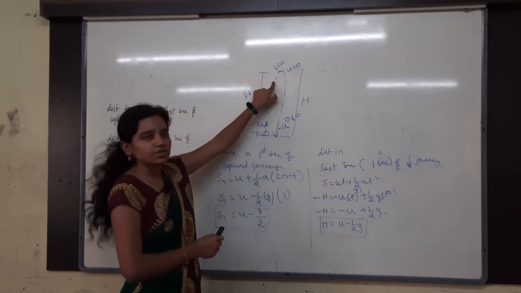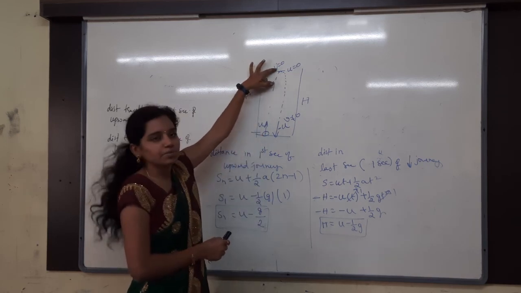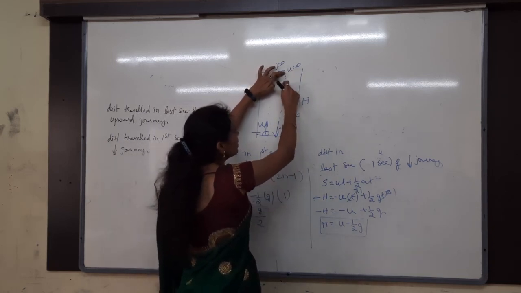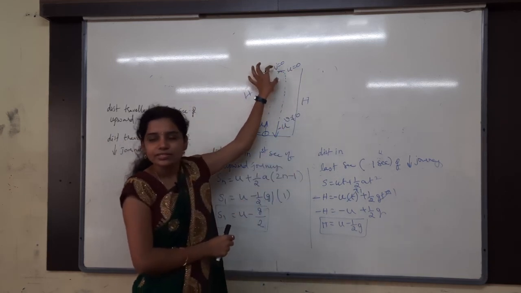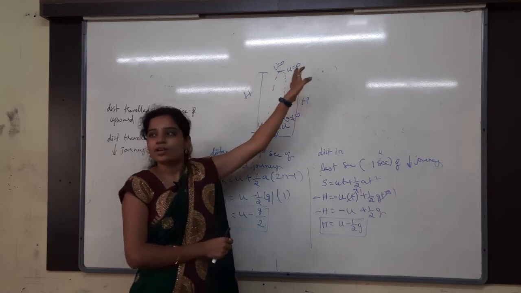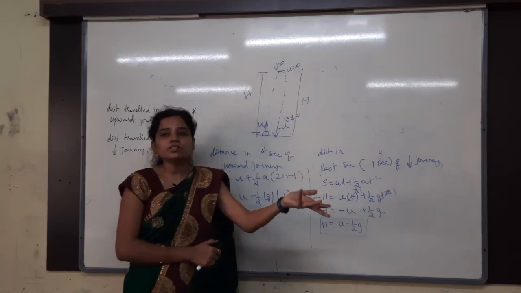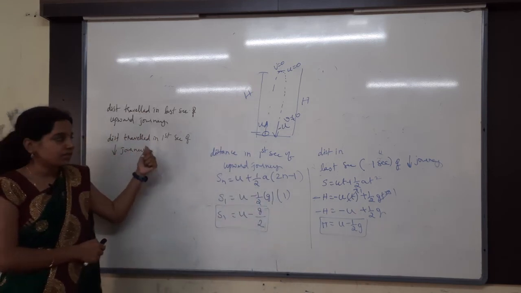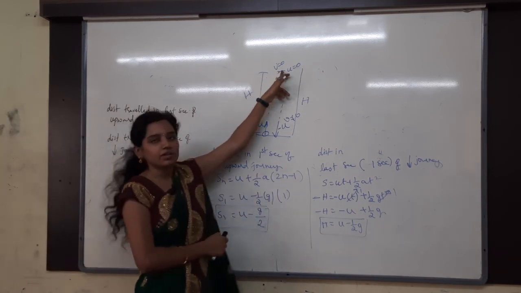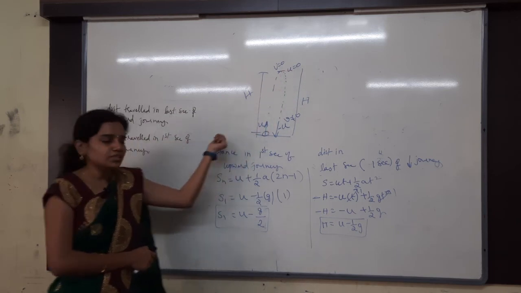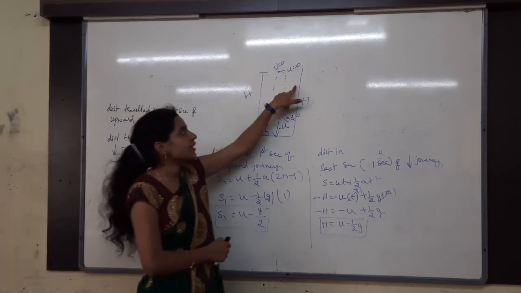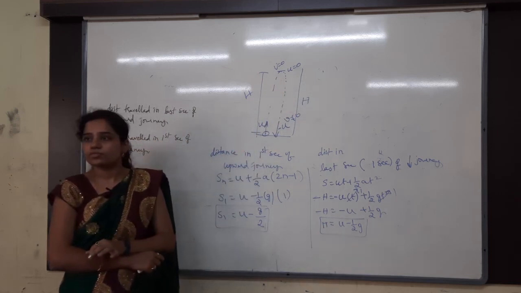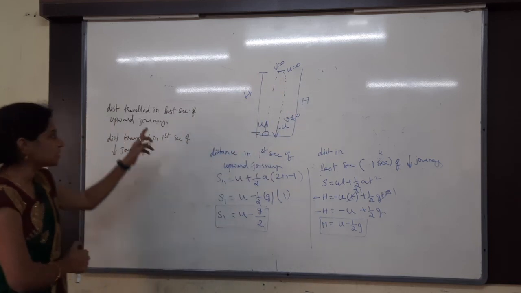Here the initial velocity was there of course, but the final velocity becomes 0. Then here the initial velocity is 0, the final velocity is not 0. Again the same time has been taken, the same velocities are there, so the distance is also the same only. Again the same methodology. Understanding or not? Here the final velocity will be 0 and the initial velocity will not be 0, but in the second case the initial velocity is 0 and the final velocity is not 0. Understand, right? So again both are same only.